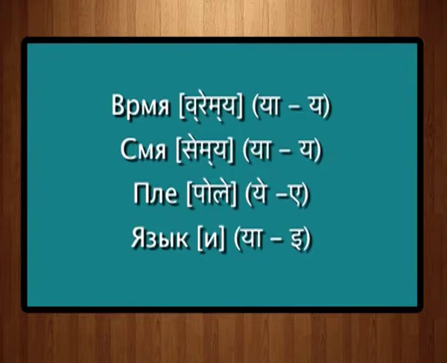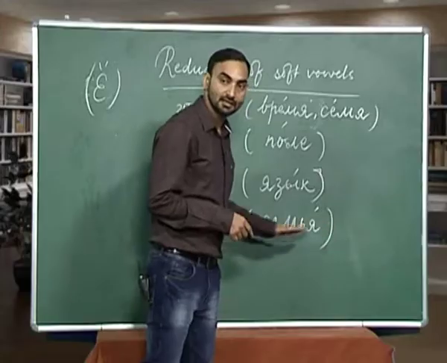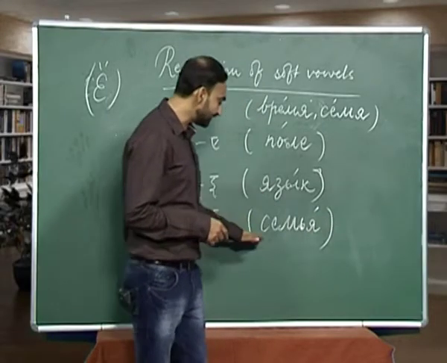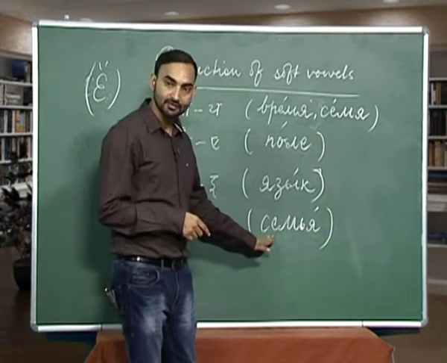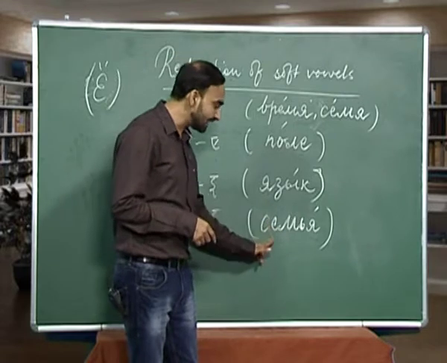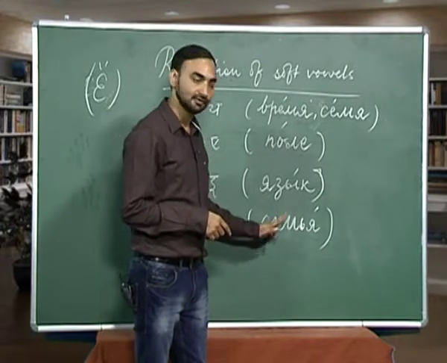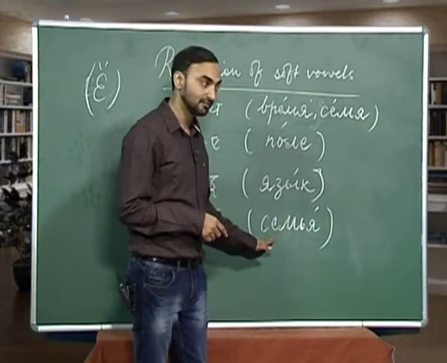The same way, when ye is in unstressed position, it is pronounced as i, like in semya. As you can see, this ya is stressed and ye is unstressed. That is why the pronunciation of this ye is i, not ye.